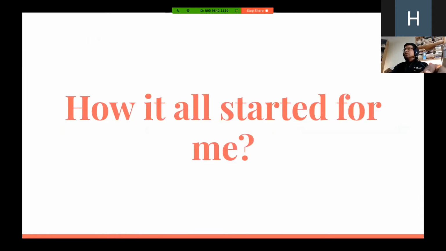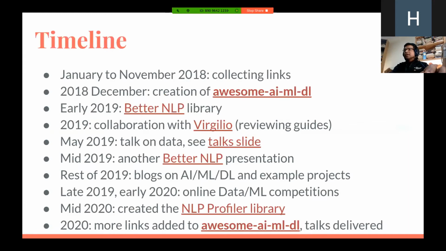I now wanted to highlight how I started my journey. Let's have a look at it. This is a short snapshot of the timeline since 2018 until today. I initially started trying to learn more about these topics by coming across a lot of resources and collecting them. Eventually I realized it would be a great idea to put all of these together in a GitHub repository. That's where the GitHub repository called Awesome AI ML DL came about. You can click on the link to find out about it.